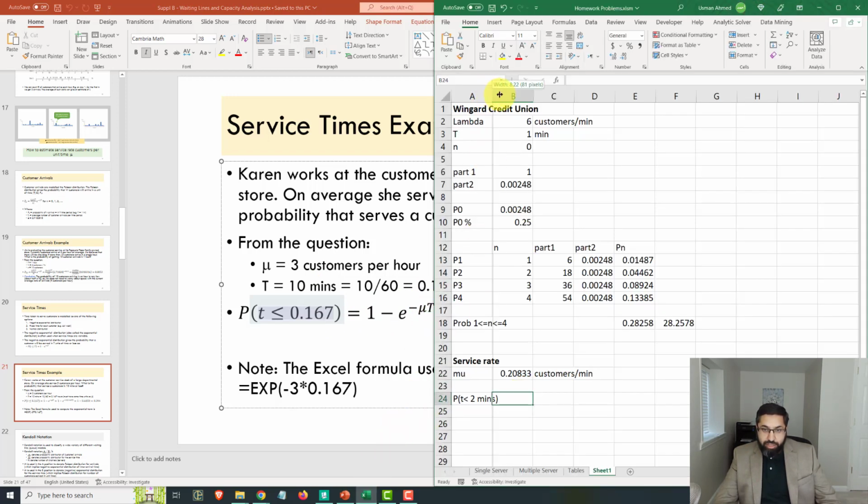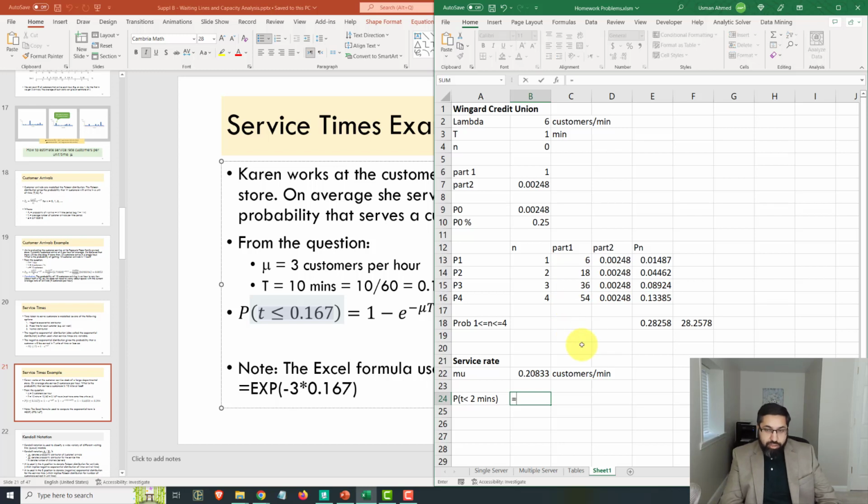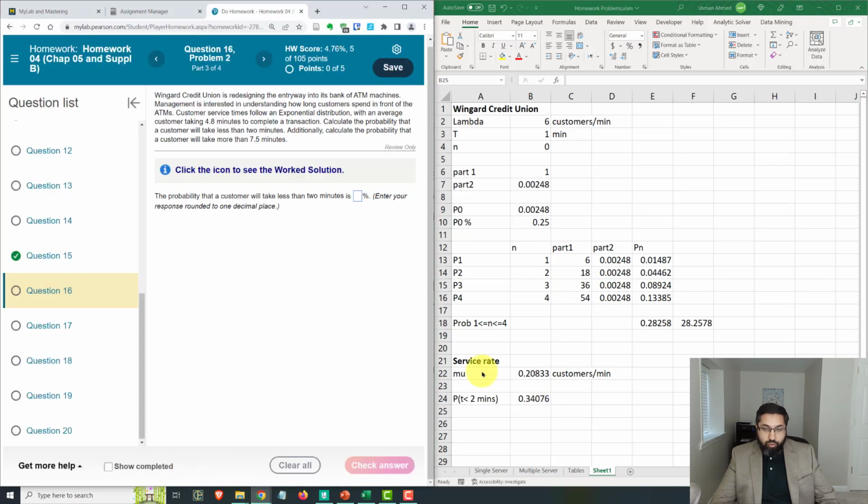This probability that it takes less than 2 minutes is going to be 1 minus e raised to the power minus mu times t, which is 2 minutes. That gives a probability of 0.34. And we have to enter it as a percentage to one decimal place, so that's going to be 34.1%.